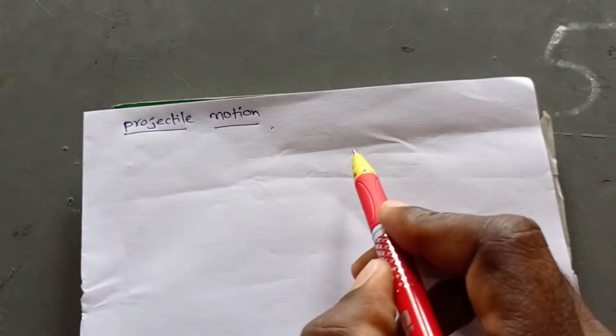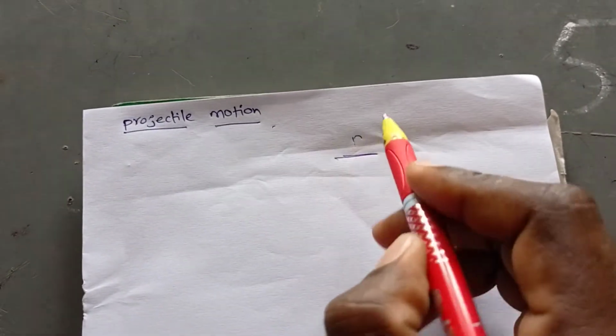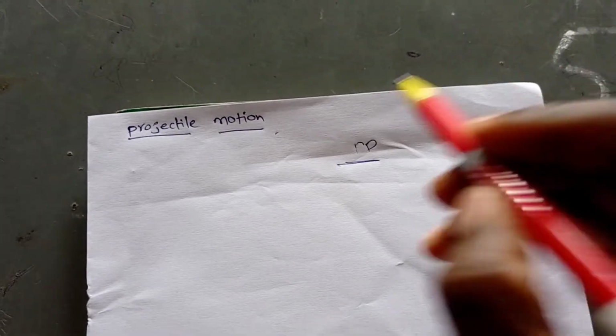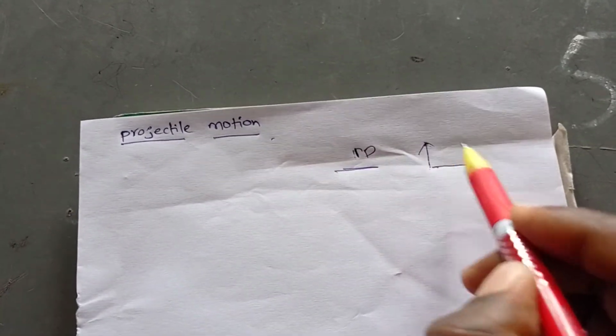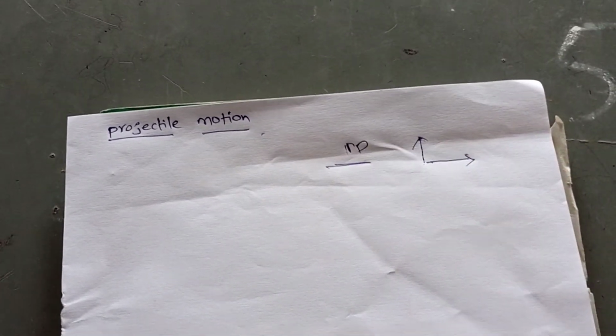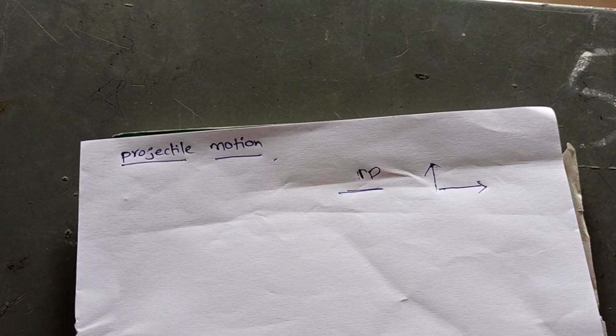Good morning, students. Today we are going to discuss the topic projectile motion, which is very important for IPE. There are many types of motions which we see around us. Some of the motions are in one dimension. One dimension means the body moving along a straight line. Some of the motions are in two dimensions. Two dimensions means the x coordinate and y coordinate of the body keeps on changing.